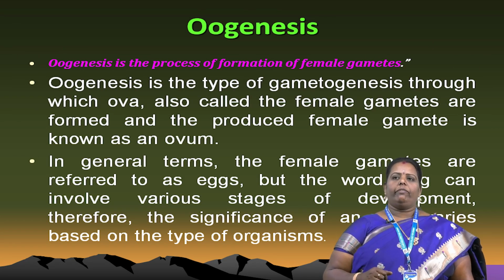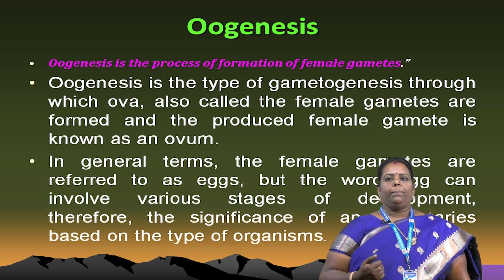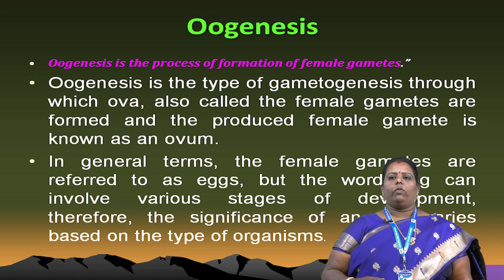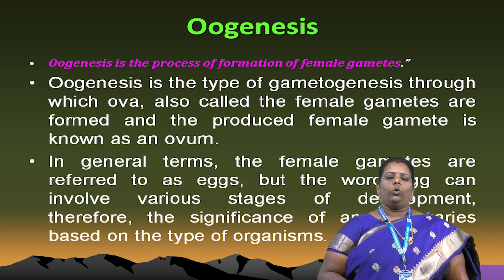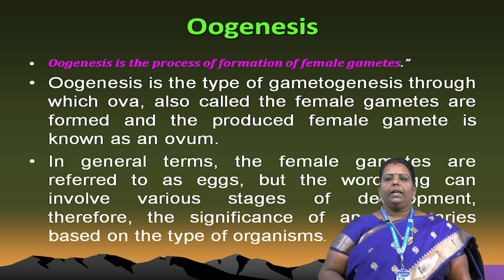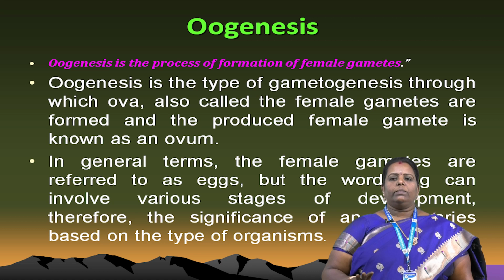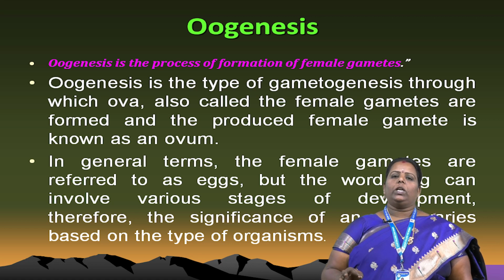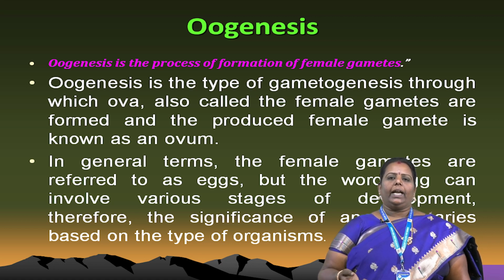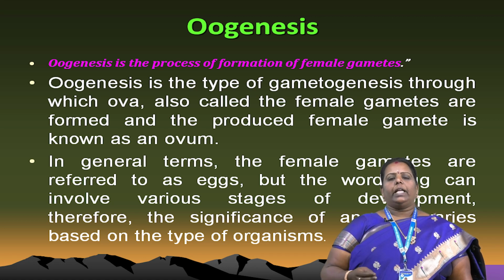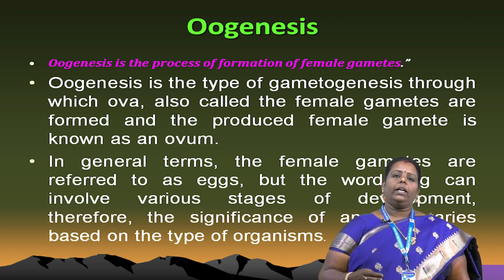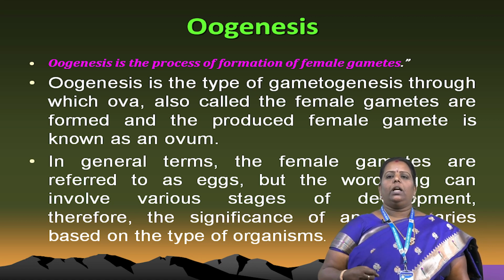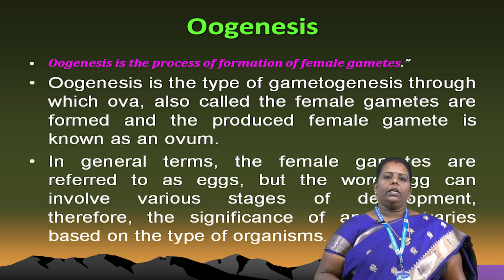What is the process of formation of the female gamete? Normally oogenesis is the type of gametogenesis through which ova, the female gametes, are formed. The female gamete is known as the ovum. Ovum, female gamete, and egg are all terms indicating the same thing. In general terms, female gametes are referred to as eggs, but the word egg can involve various stages of development. Therefore, the significance of the word egg varies based on the type of organism. So we just have to indicate that female gamete, egg and ovum are the same.